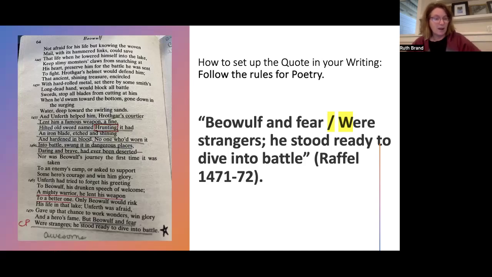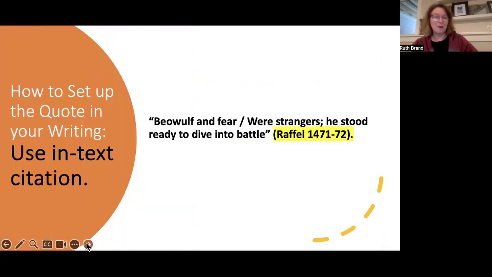Okay. If you get confused by this, you can always look back and see the setup there. Okay, the next thing I need to do when I'm putting this quote in my writing is I have to use something called in-text citation. And that's just a fancy way to talk about how we give the source. How do we give the source?